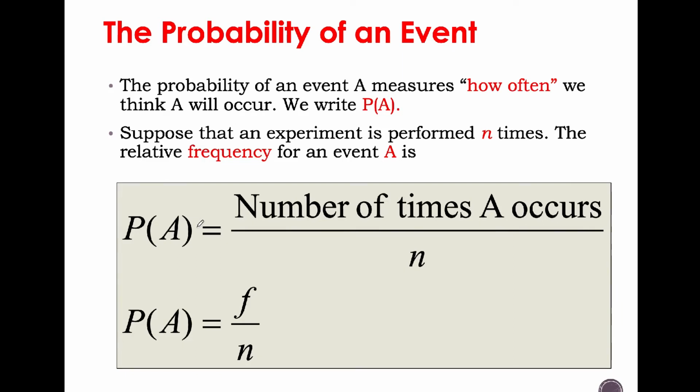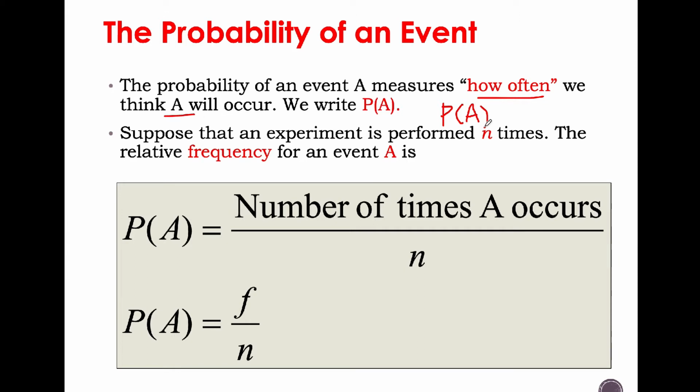Okay, moving on to the probability of an event. The probability of an event A measures how often we think A will occur. That's why we define a probability function of A. This is how we define the probability of A. Let's say the event is B, so it's going to be B. C is going to be C. So it depends on how you define the event.